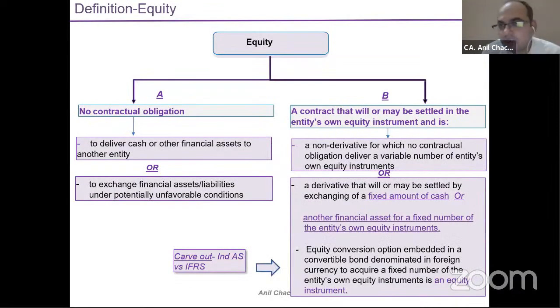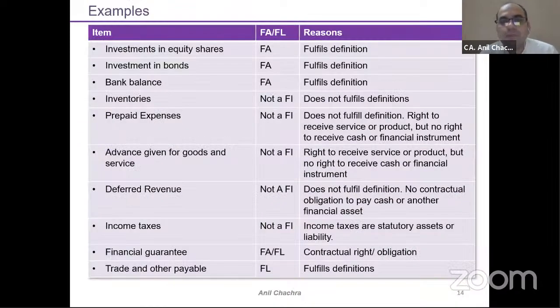Now let's take examples. So guys, please read these examples, and if you have any queries, then we will discuss whether it will be part of financial assets or financial liabilities. Investment in equity shares, right? Although I have mentioned the answers as well as the reasons, you just see the left part, means the item part only, and think for yourself whether it's part of your financial assets or financial liability, keeping in mind the definitions we have covered, right? Contractual right, contractual obligation, no contractual obligation.